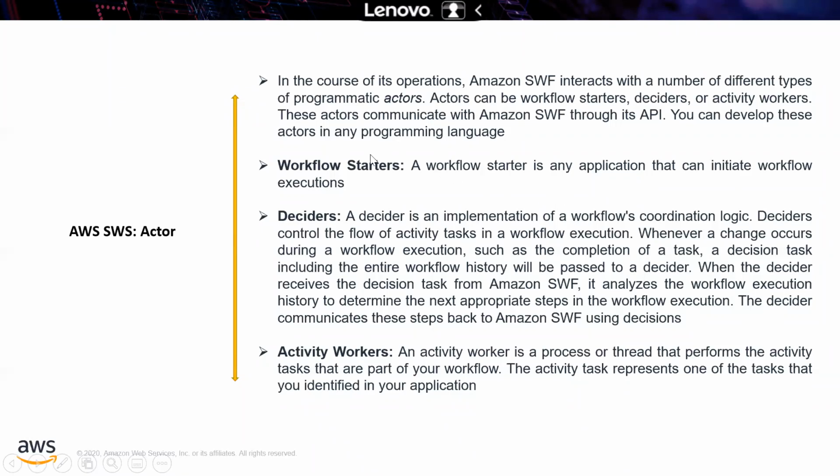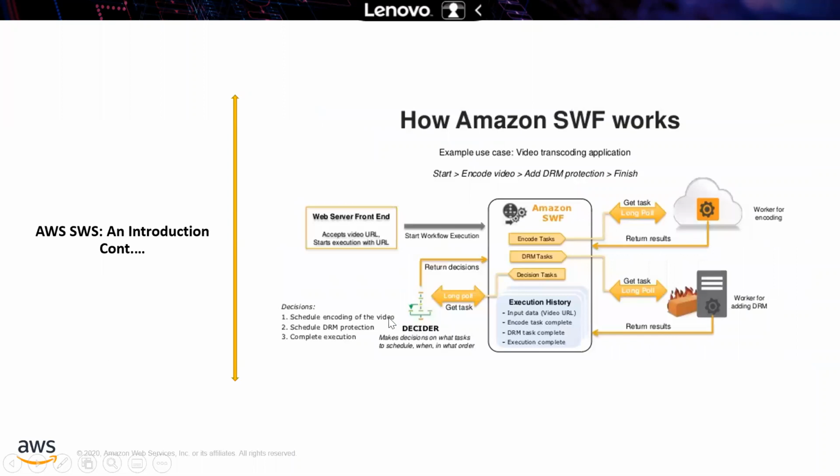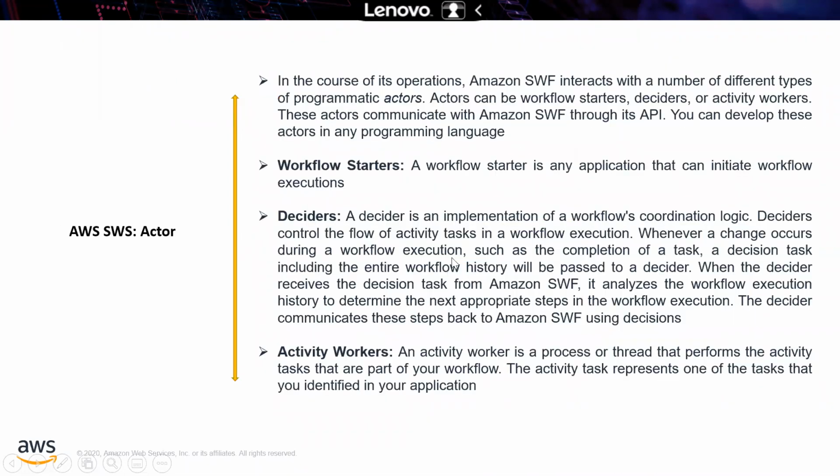So who is the worker? A workflow starter is any application that can initiate workflow execution. Only these people start workflow executions. In this slide, we can see the start workflow step. The decider is going to see how the schedule looks and what priority it is going to be processed with. Simply, the decider is going to coordinate all the logic and all the work. The activity worker is the one who performs that work.